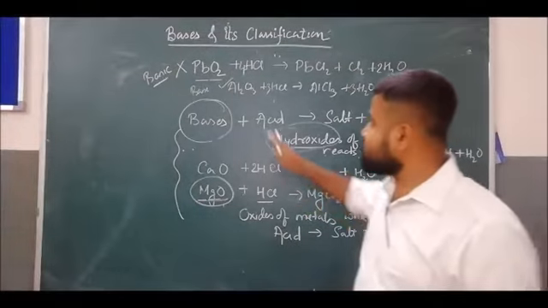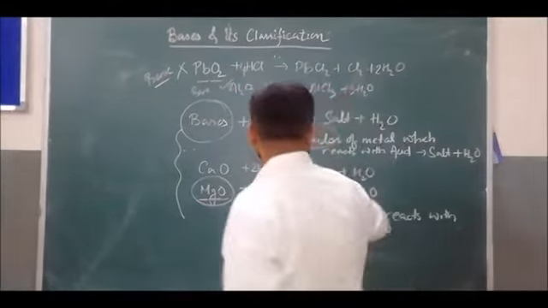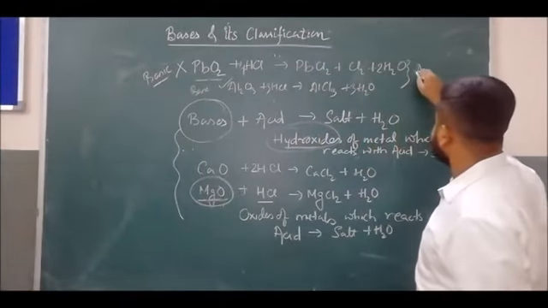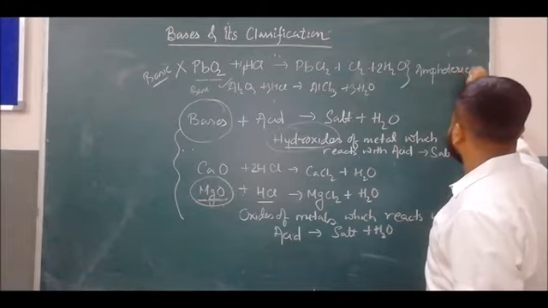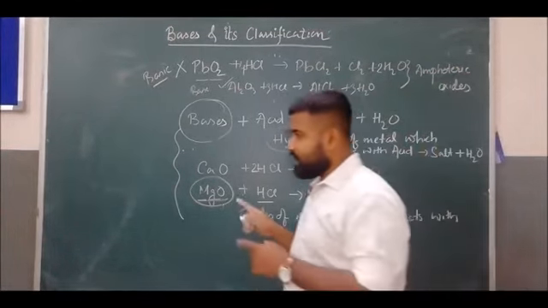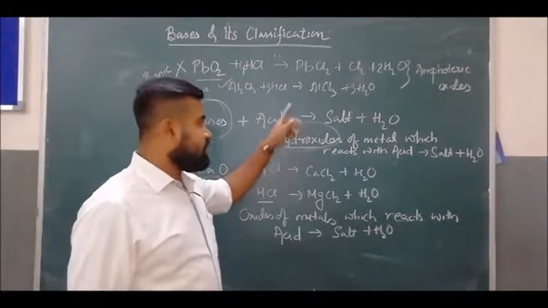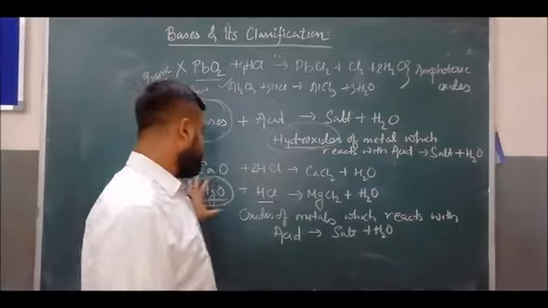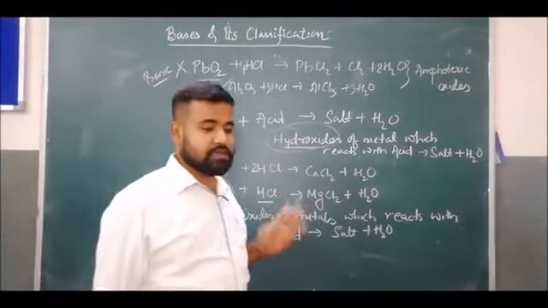So these are called amphoteric oxides. But in general, the metal oxides and hydroxides which react with acid and give salt plus water are called bases.